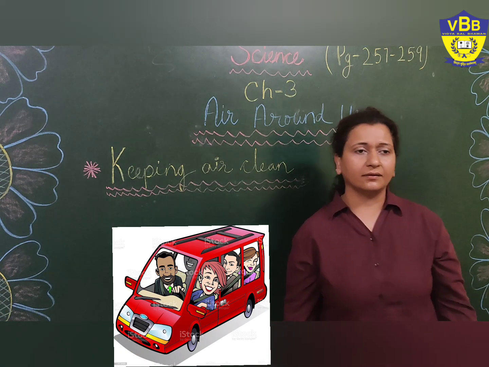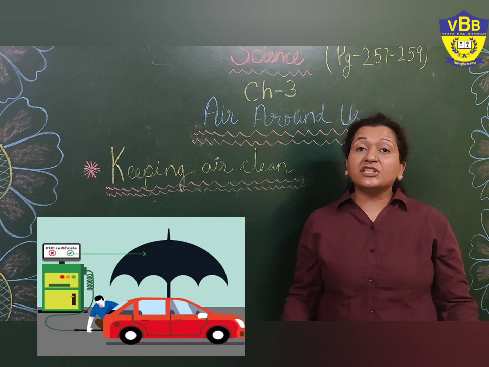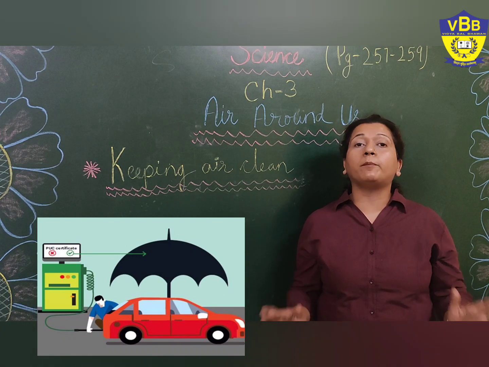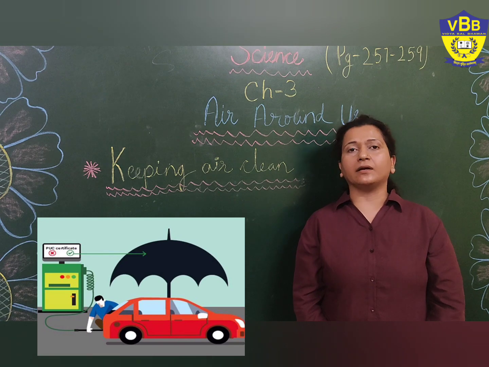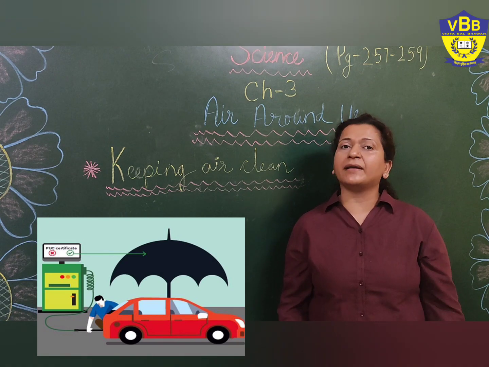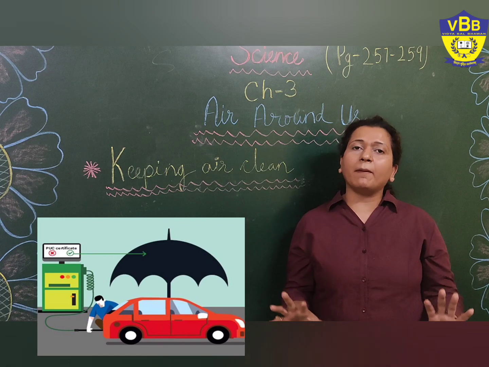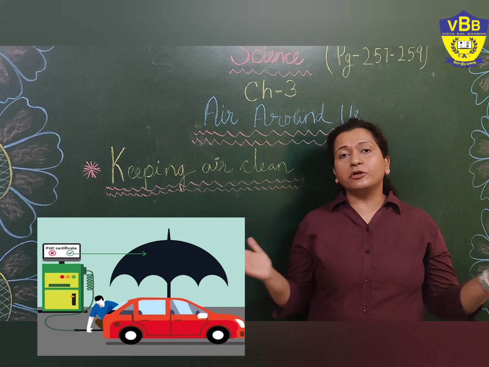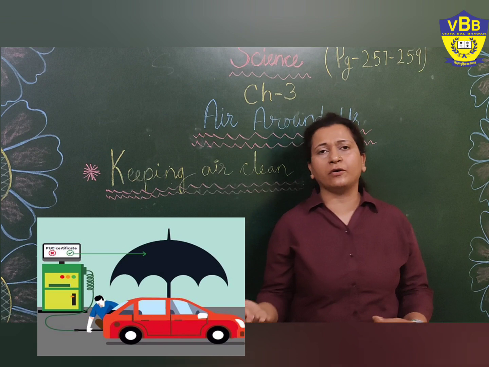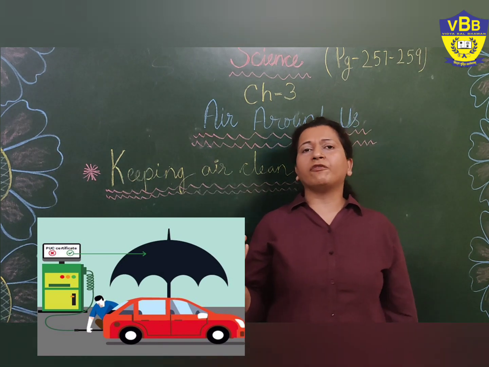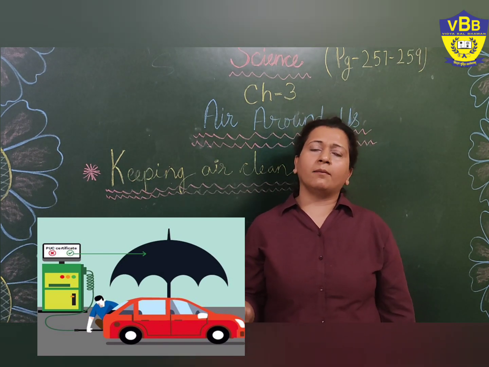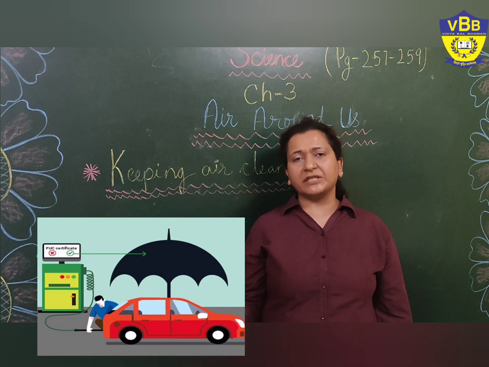Right? As I mentioned earlier, ask your parents to always do the pollution check for your vehicle because it is mandatory by the government and it is very important to keep our environment pollution free. If you have any vehicle at your home like a car, your father or your parents must have done this pollution check for it.